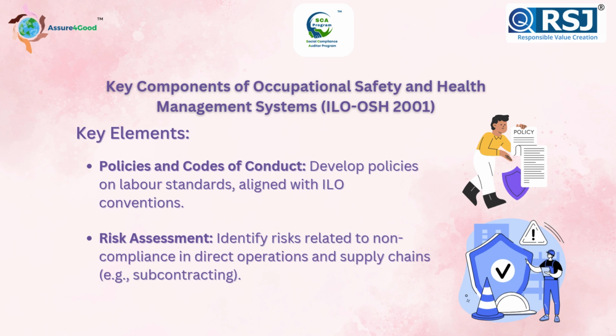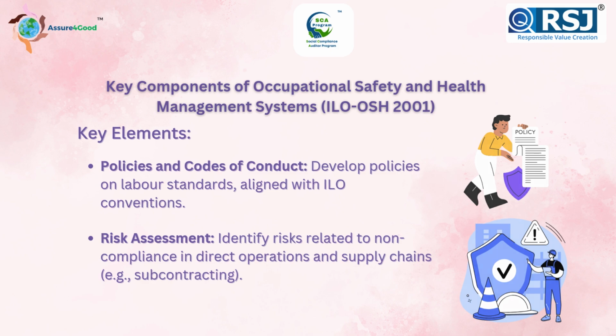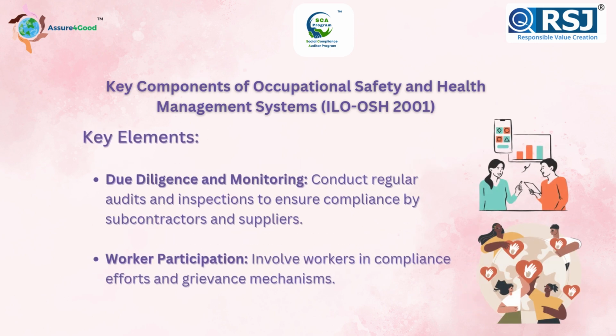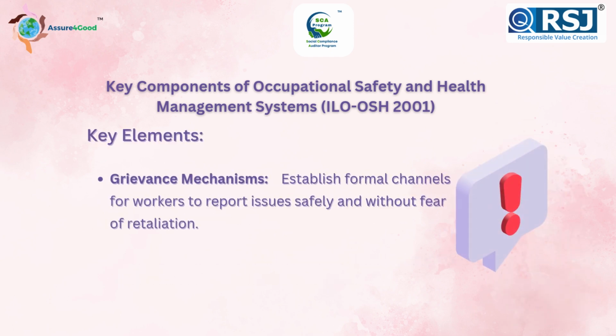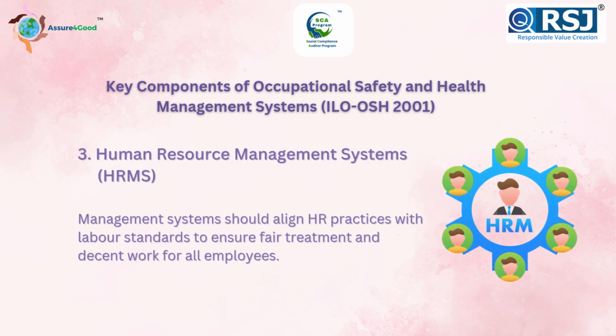Risk assessment: identify risks related to non-compliance in direct operations and supply chains, e.g., subcontracting. Due diligence and monitoring: conduct regular audits and inspections to ensure compliance by subcontractors and suppliers. Worker participation: involve workers in compliance efforts and grievance mechanisms. Grievance mechanisms establish formal channels for workers to report issues safely and without fear of retaliation.